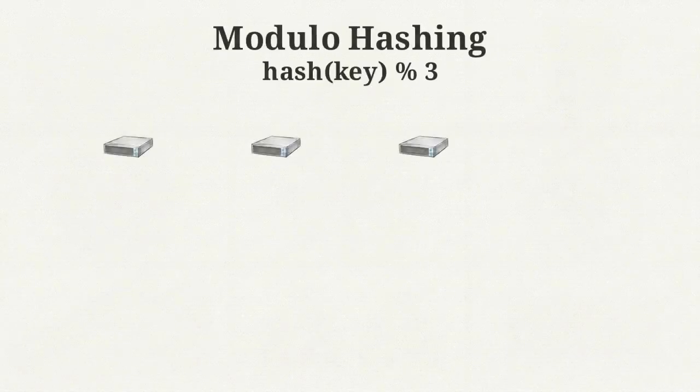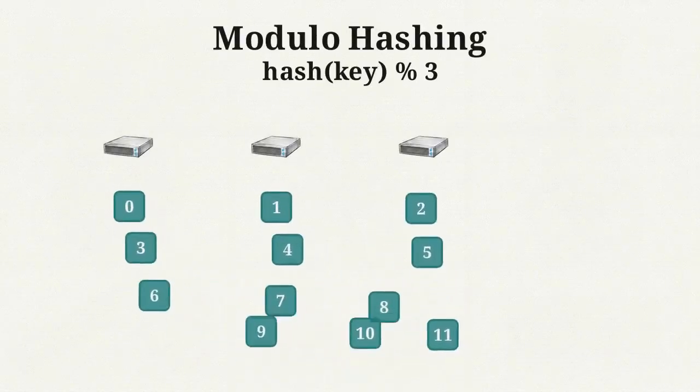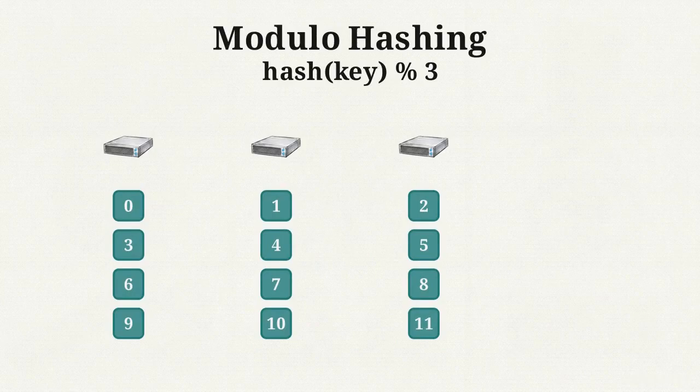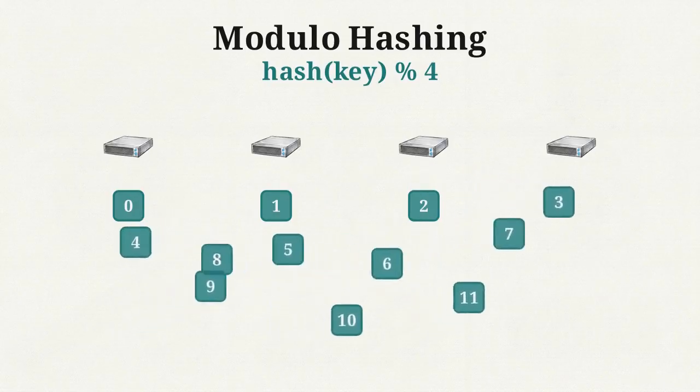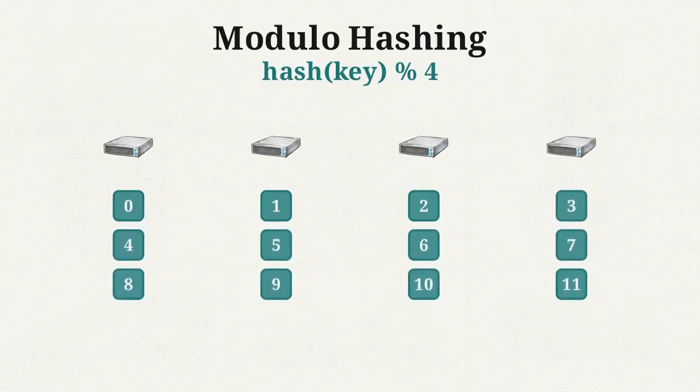The first problem is data distribution. This animation illustrates the failure of traditional modulo hashing. When scaling a cluster from 3 servers to 4, the mathematical modulo changes. To satisfy the new math, 75% of keys must migrate, causing massive network congestion.